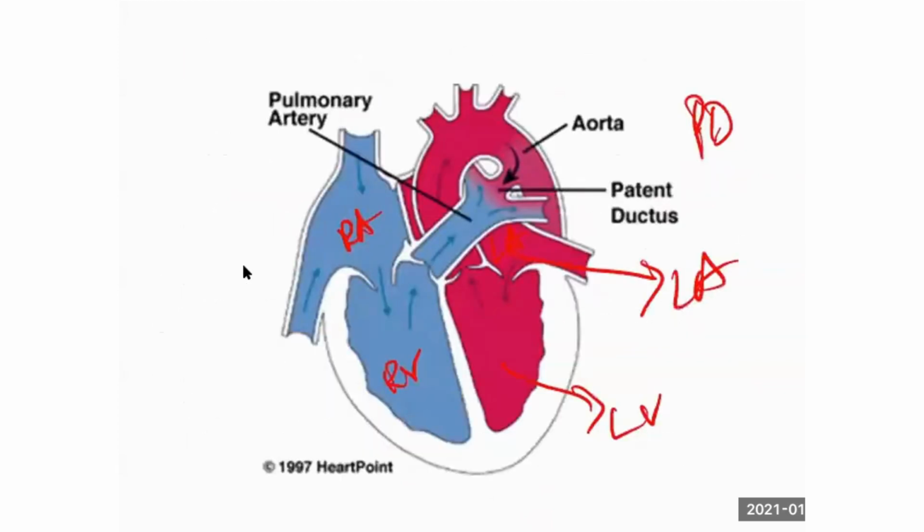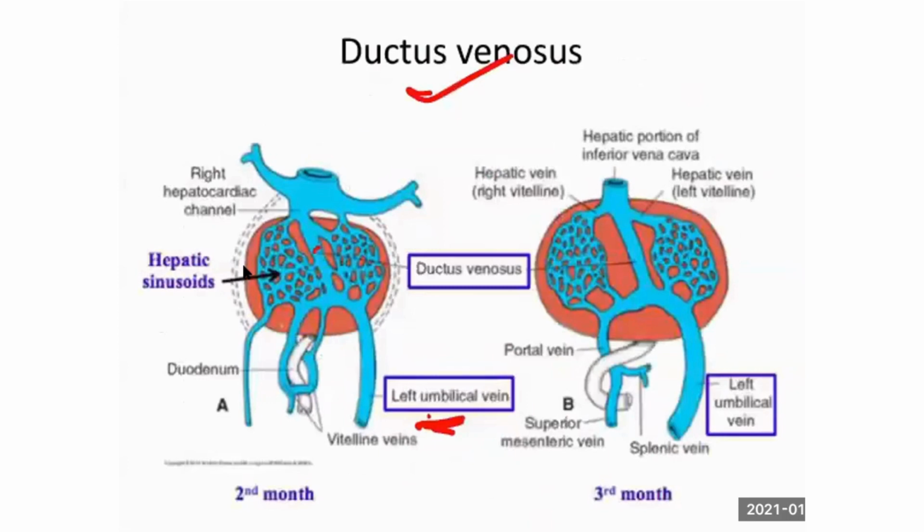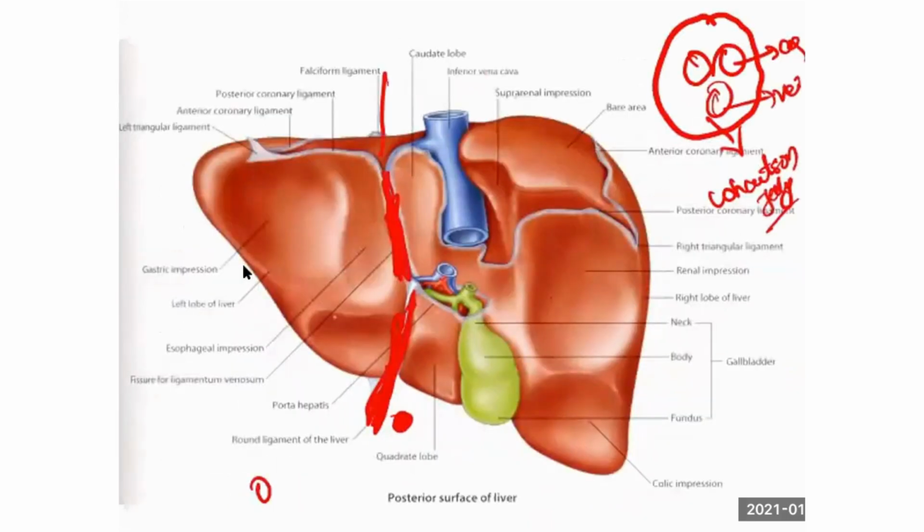Am I right? What is ductus venosum? What is the remnant? This picture you remember. This is number one. This is number two. Ligamentum venosum, number one, is the remnant of ductus venosum. Ligamentum teres is the remnant of the left umbilical artery. Though the remnants of the umbilical cord are present on which organ? Liver. On which surface? Posterior surface. This surface is called the posterior surface.